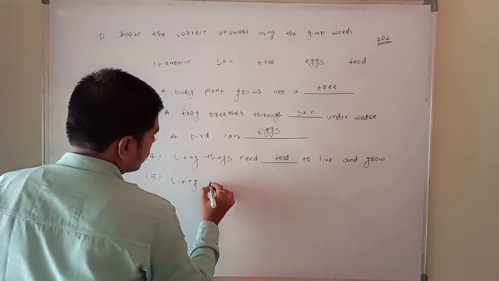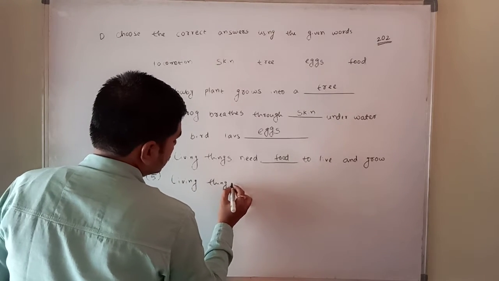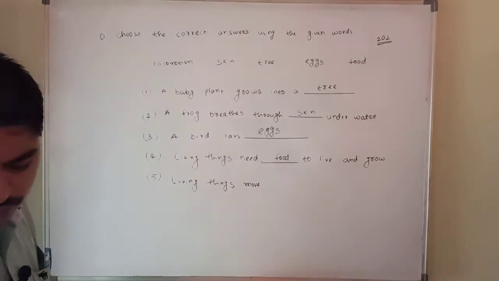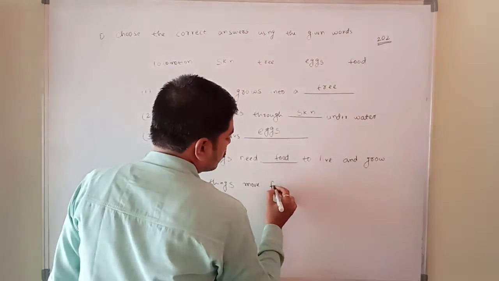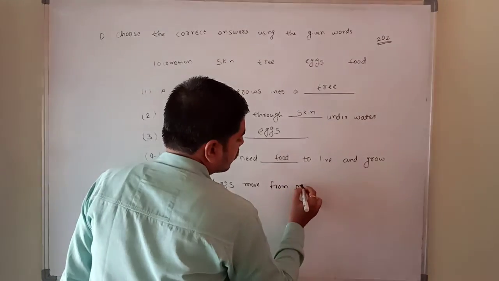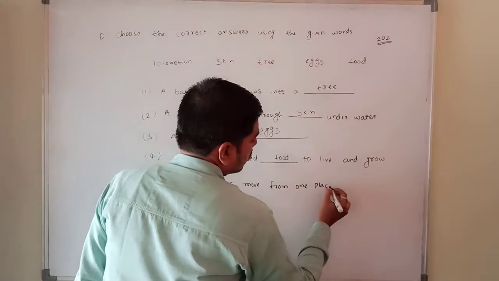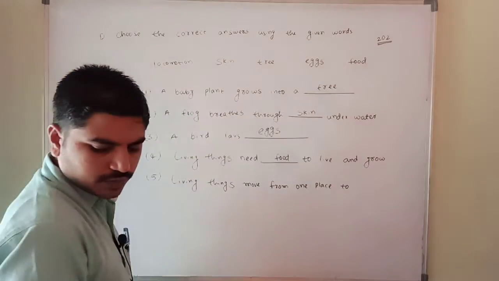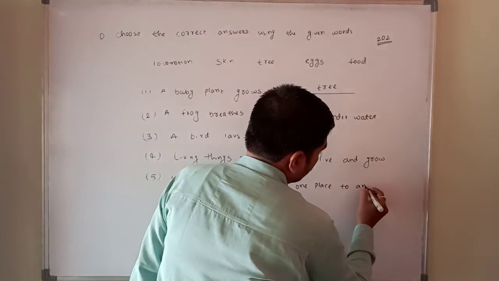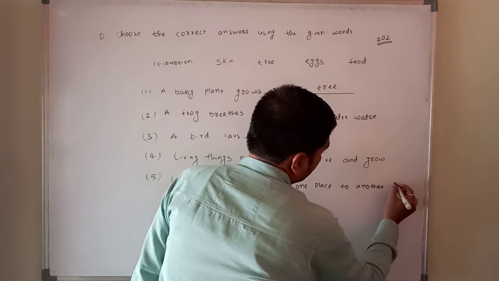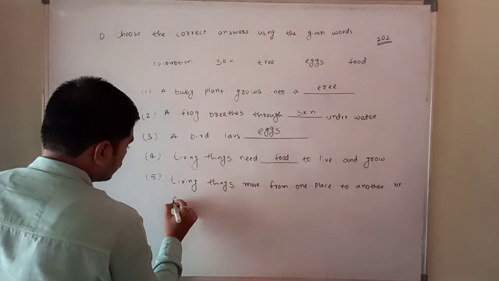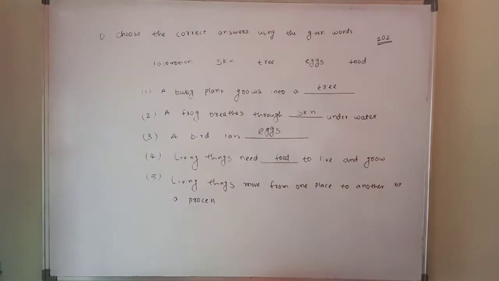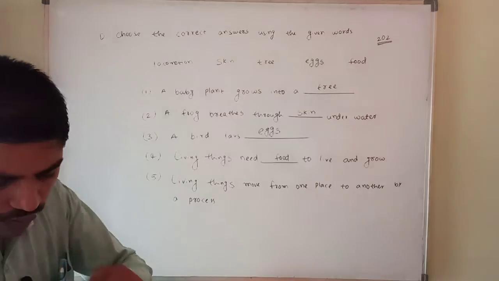Living things move from one place to another by a process called dash.